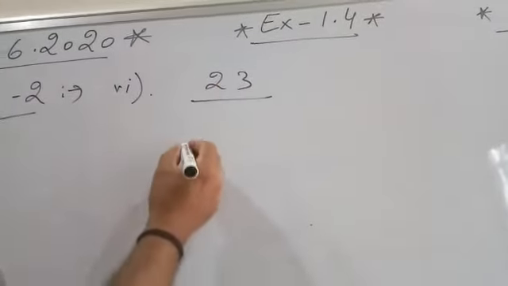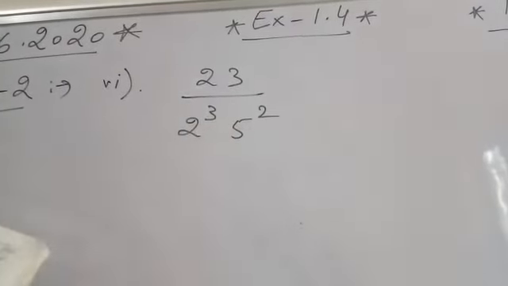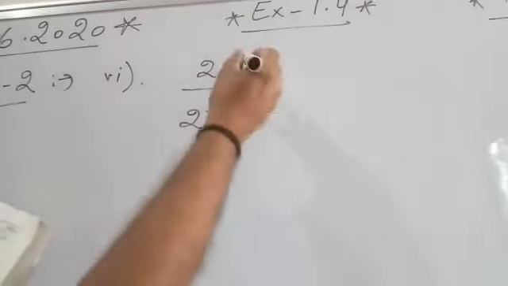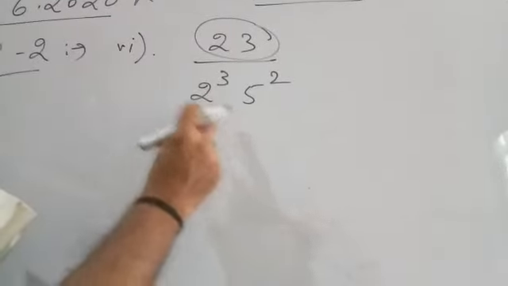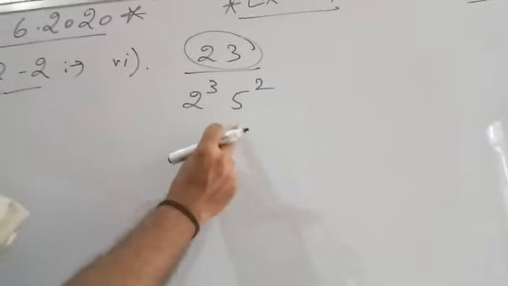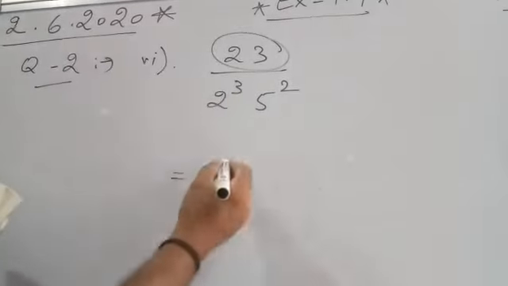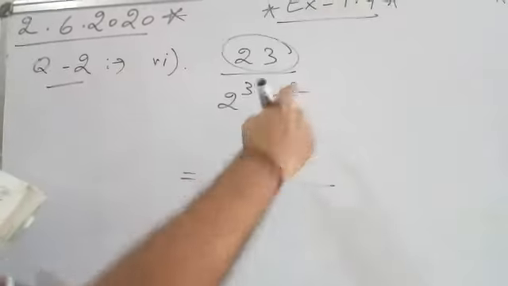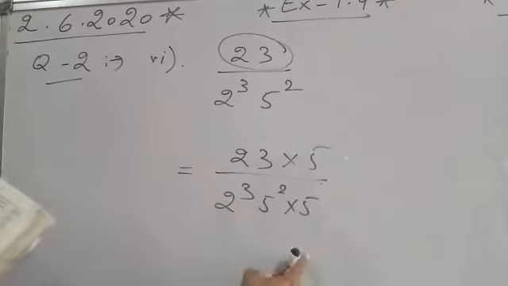23 upon 2 raised to power 3 into 5 raised to power 2. See student, 23 is a prime number, so no common factor. In the denominator, 2 and 5 factors are there. So this is a terminating decimal expansion. Now we can write it in decimal expansion. 2 raised to power 3, 5 raised to power 2, so multiply and divide by 5.